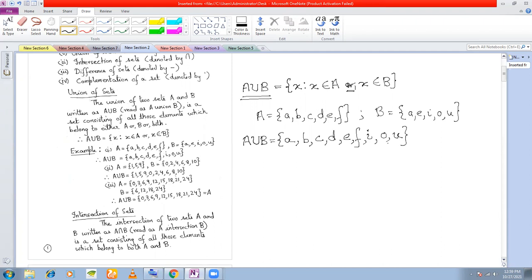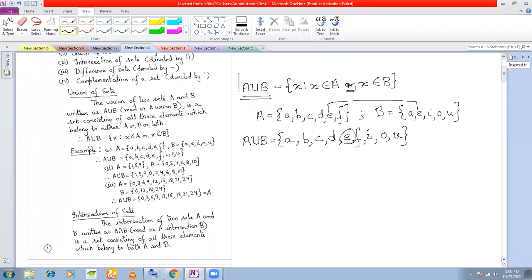Is this example clear? Yes, sir. So A union B means you take the elements of A or B or both. For example, E is the only element that is common, but I have written E only once. I've taken all the elements of A and B and written them once. Yes, sir, the above example A union B, is that the set builder form of the tabular form?